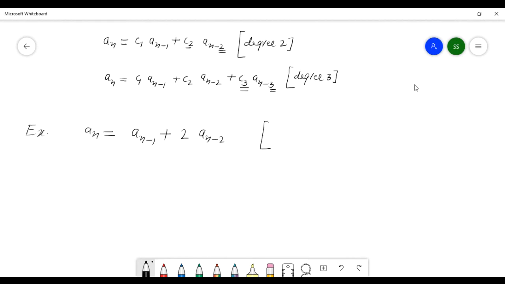What is the degree of this? Tell me. This is degree 2, right? Degree 2, no problem. Let's see the solution, how to solve.